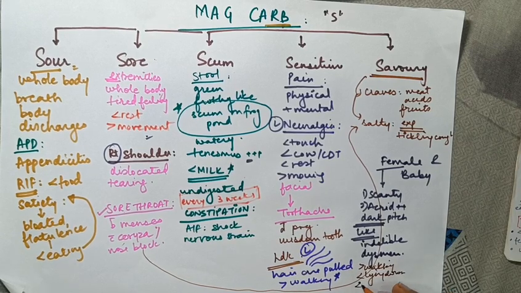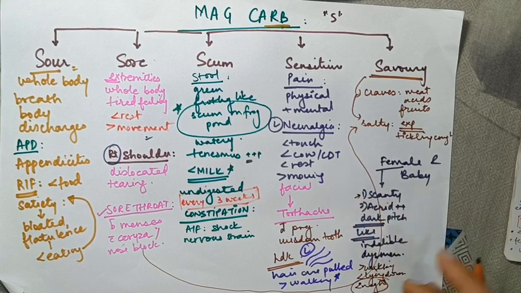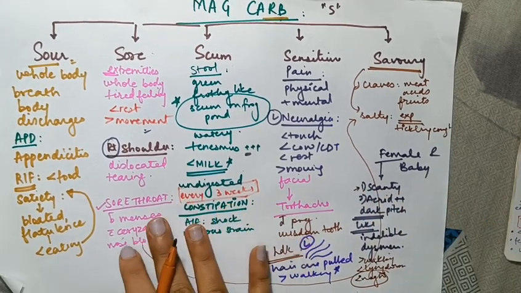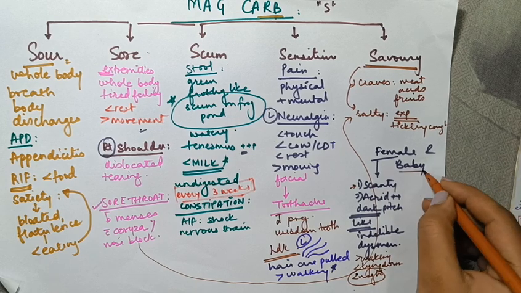And flow is only during the night time, which correlates with the scanty flow. So when you remember that the flow is scanty, you have to remember that it's only during the night time, right? And then we go to the baby part.